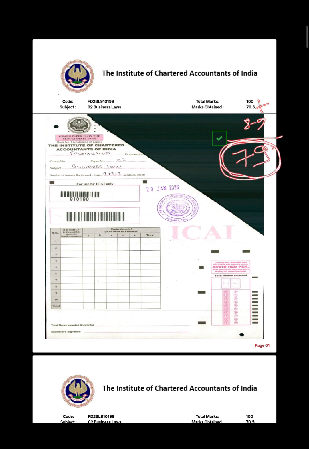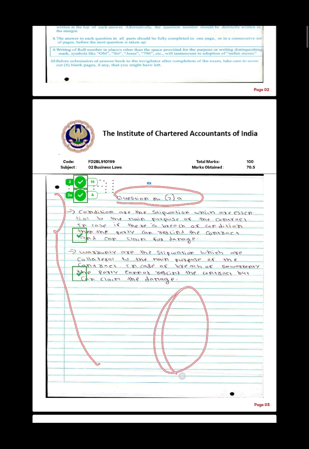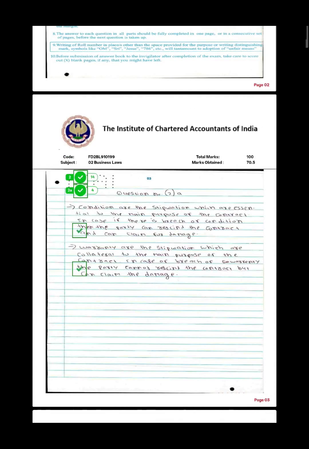So if I come to the conclusion, then first thing, write the question at the center. First thing is that presentation always matters. And another thing, for a separate question use a separate page. As you can see, although half a page is remaining here, I didn't utilize this paper. What I did, I went to another page in order to start my answer. So you all guys, you can also utilize a single paper for a single question.